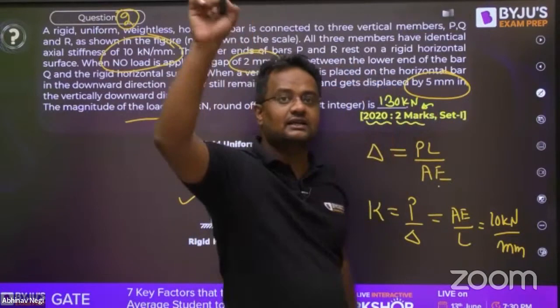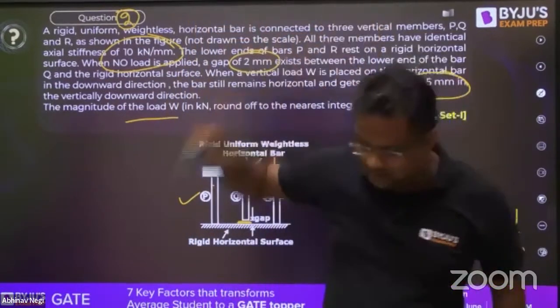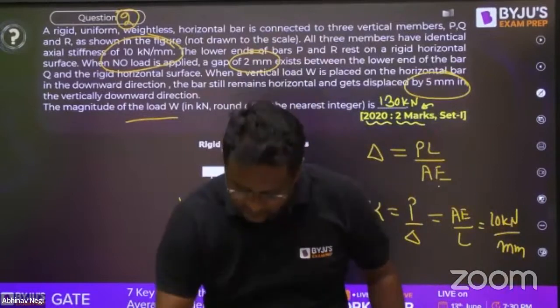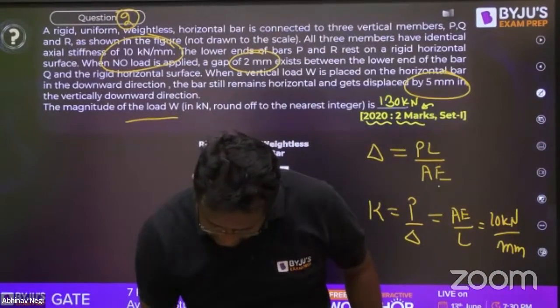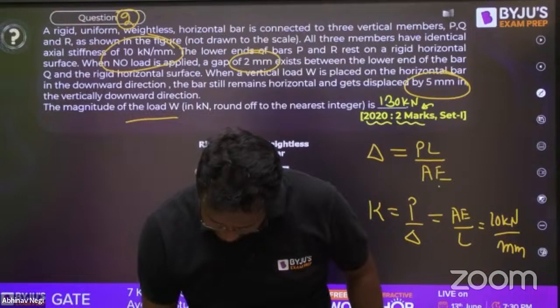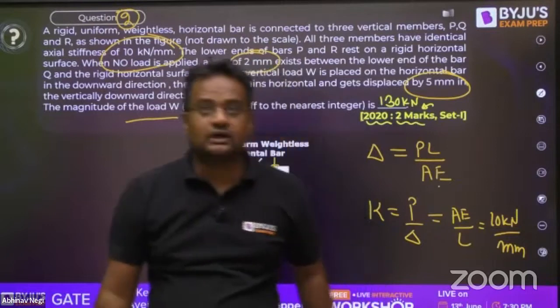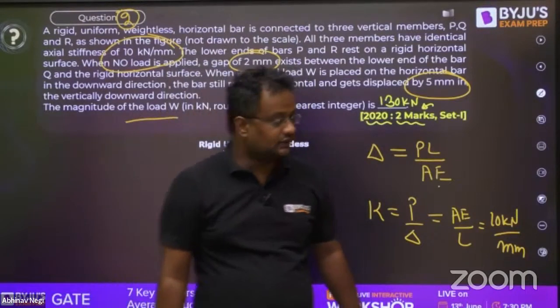Lekin batao, samajh aaya ki nahi? Give me yes or no, everybody in the comment box. Put a heart sign if you got it. Everybody put a heart sign if you got this beautiful question.